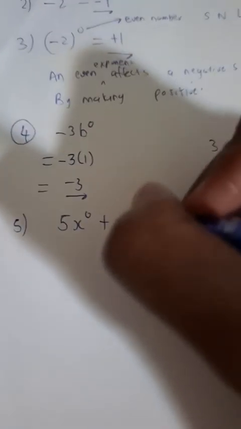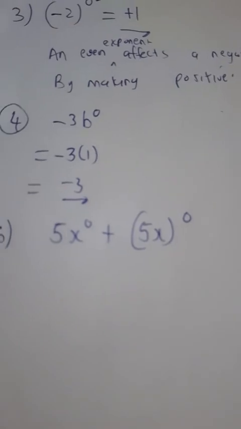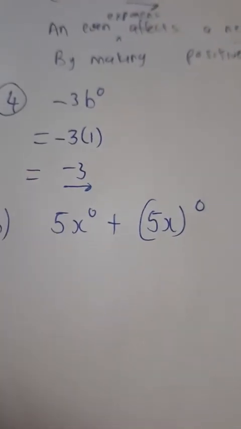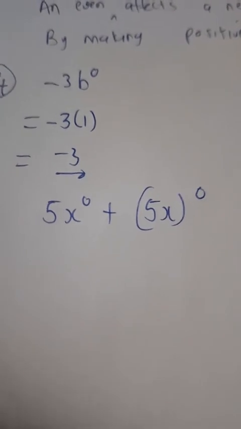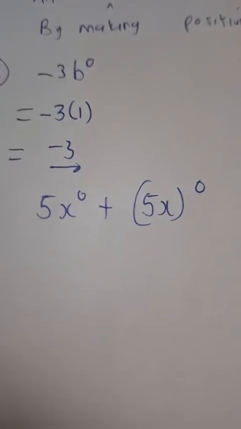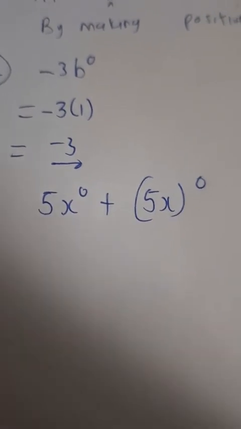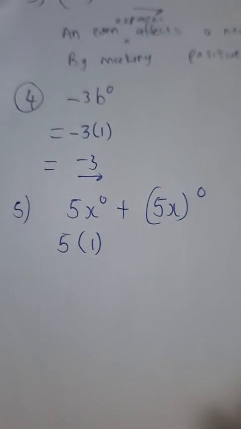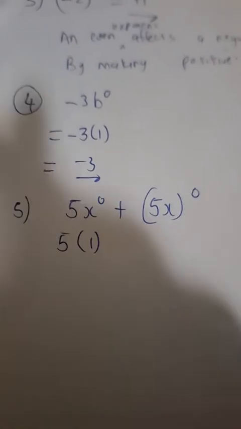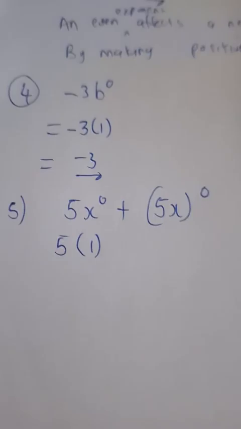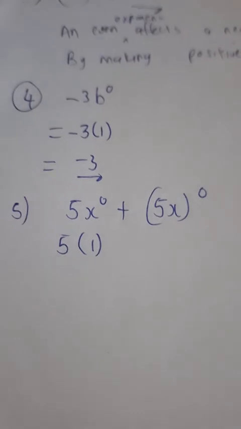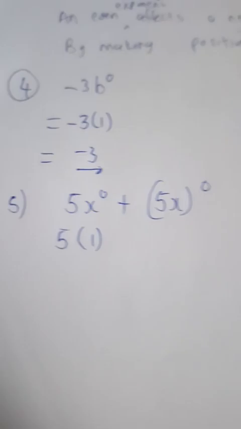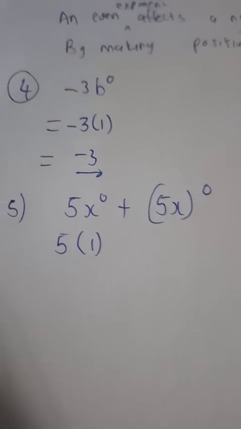Number 5. I'm just going to do one last thing. Look at this, guys. If you were given a problem like this and they say to you, simplify 5x to the power 0 plus 5x, okay, all raised to the power 0. Question is, if you simplify this thing, how do you go about it? So 5 is not affected by this exponent. So 5 stays, x to the power 0 becomes 1. Do you see that? You would have to show this, guys, so that whoever's marking you can award you the marks. What you don't want to do is to just write the answer. You need to show the steps where it shows that you understand and comprehend what you are doing. So Remo, I like what Remo has done.